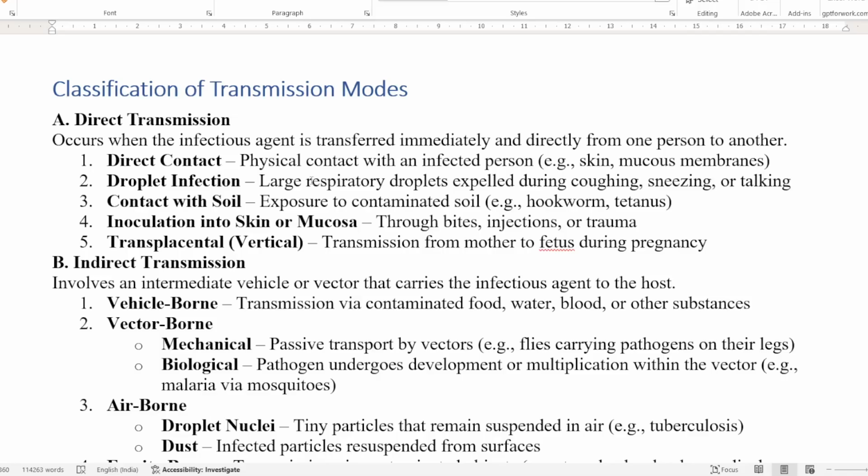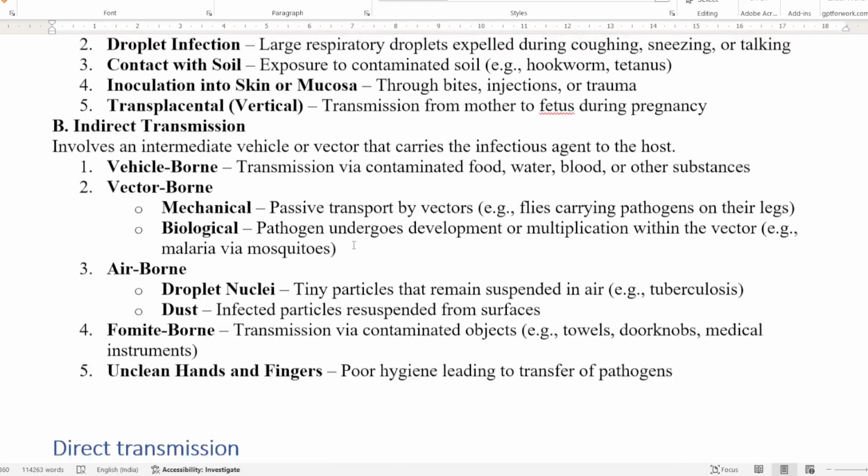Droplet infection means large respiratory droplets are expelled during coughing, sneezing and talking. Contact with the soil is exposure to contaminated soil. Inoculation into the skin is through bites, injections or trauma. And transplacental is transmission from mother to fetus during pregnancy.